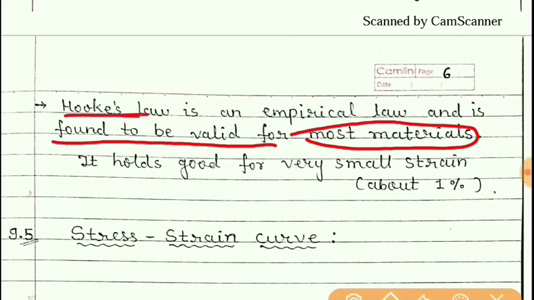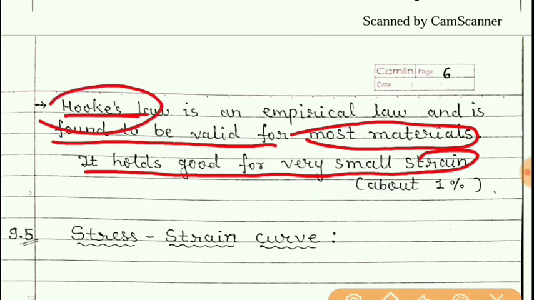Also, one thing we have to remember, as I told earlier, this law holds good for a very small strain. Means if the deformation is very small, then only Hooke's law is valid, and that strain must be nearly equal to 1%. It should not be more than 1%. Otherwise, the law cannot be obeyed. So students, I hope you understood about stress and strain.